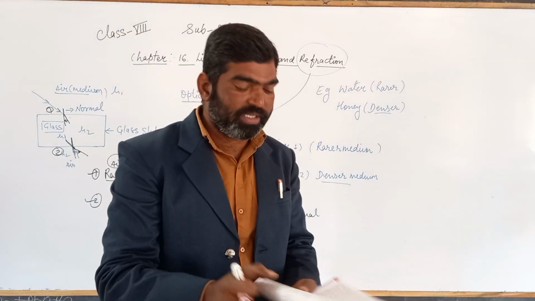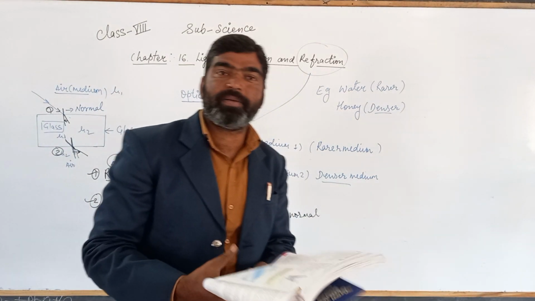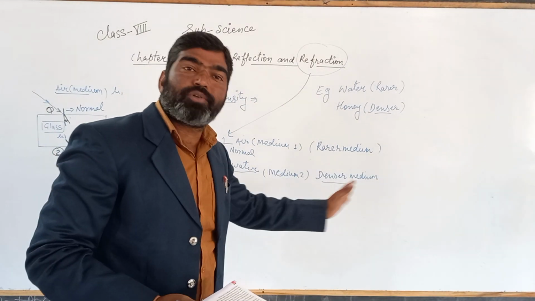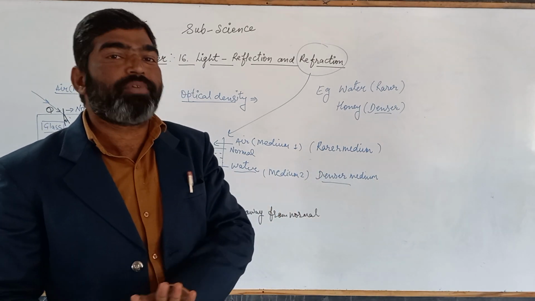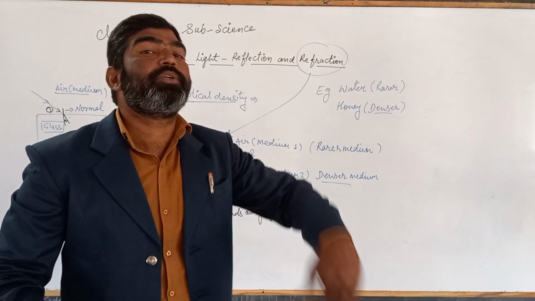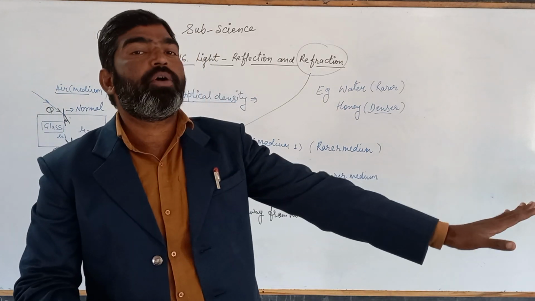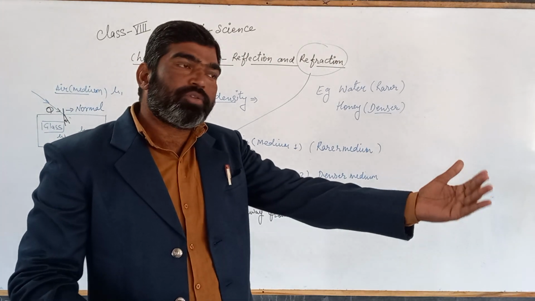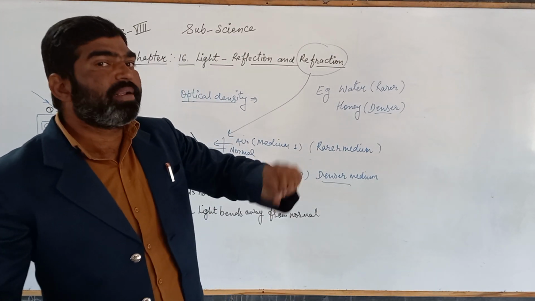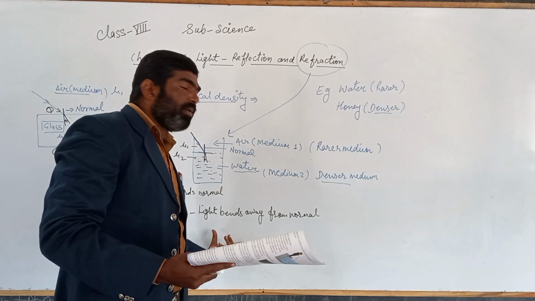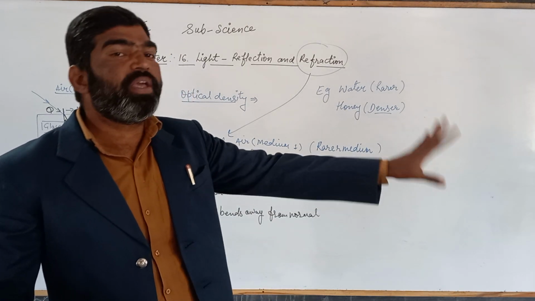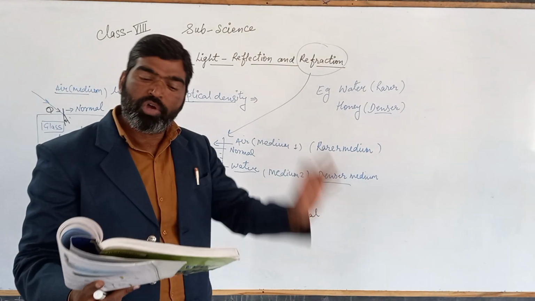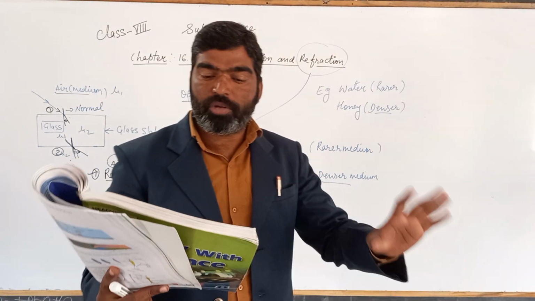normal. Okay, so these things you can keep in your mind: when the light is passed from a rarer to denser medium, it moves or bends towards the normal, and when from denser to rarer, it moves away or bends away from the normal. ओके, रेरर से डेंसर में आ रहा है तो नॉर्मल की तरफ आ जाएगा और डेंसर टू रेरर में एंट्री कर रहा है, it moves away and bends away from the normal. So these two things are very important. This you always keep in your mind.